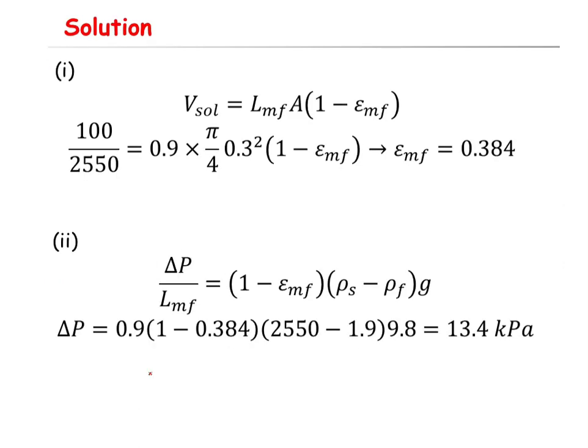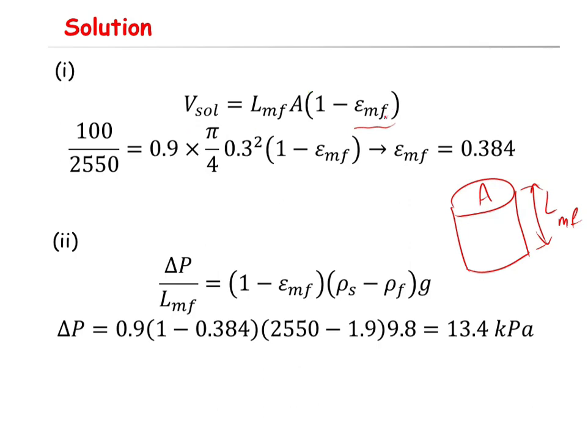That is, the first part of the question is to calculate the porosity at the minimum fluidization condition. So we already showed several times today that the volume of the solid is equal to the length. So if this is your packed bed, it's a cylindrical container, so that is the length at the minimum fluidization condition, LMF, and that's the area. So the volume of the solid phase is equal to LMF, that is the length times area, times you need to multiply it by 1 minus porosity to exclude the volume of the void space. Okay, and the porosity at the minimum fluidization condition is represented by epsilon MF.